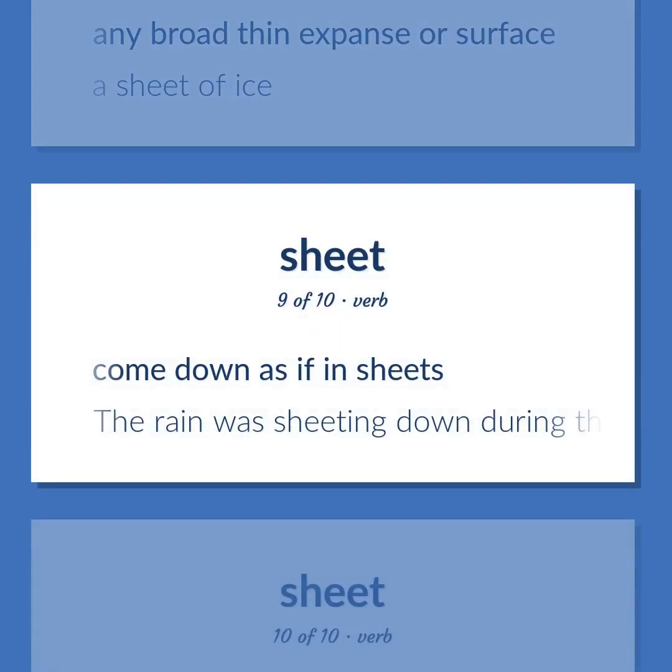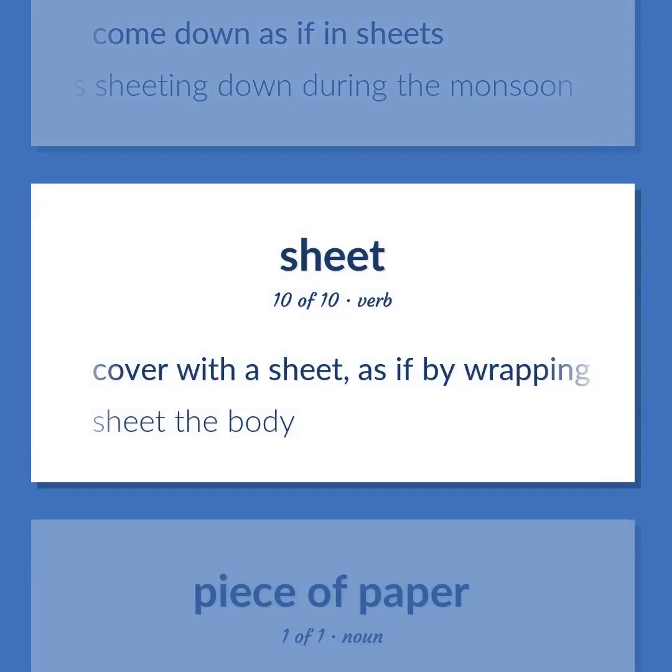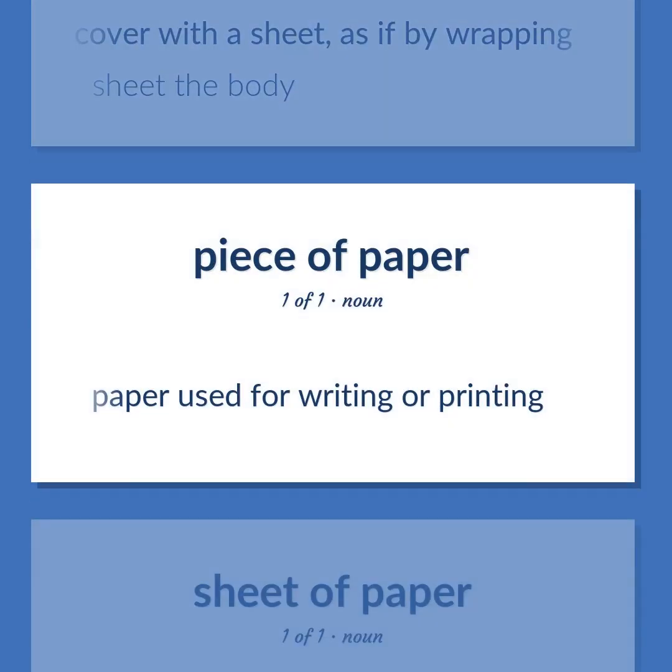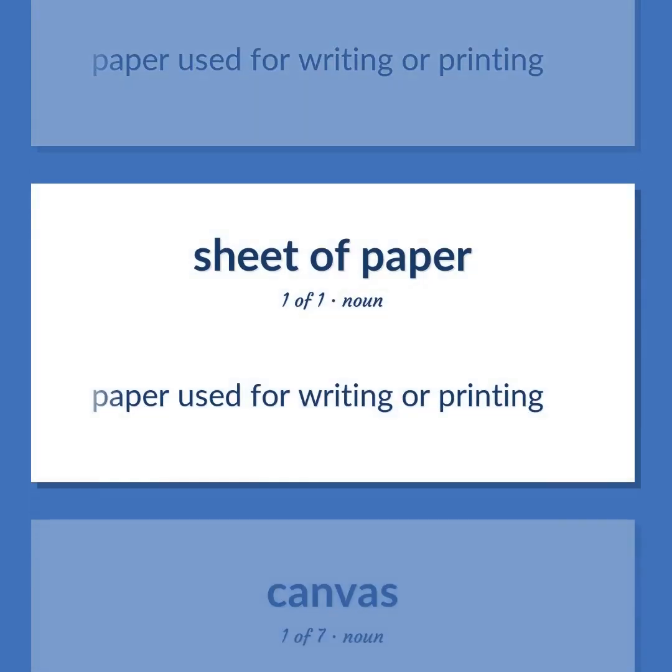Come down as if in sheets. The rain was sheeting down during the monsoon. Cover with a sheet, as if by wrapping. Sheet the body. Paper used for writing or printing.